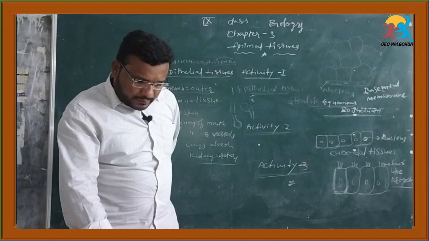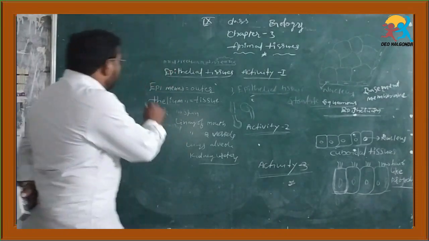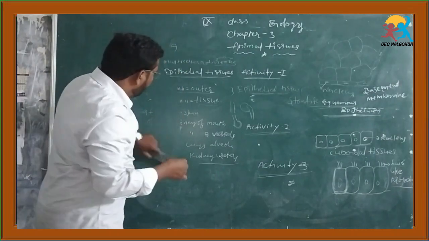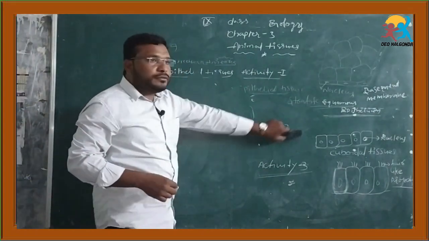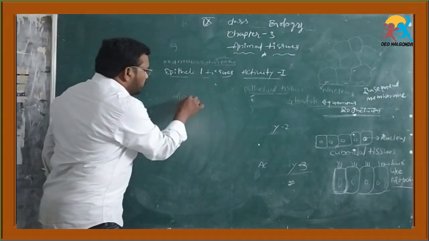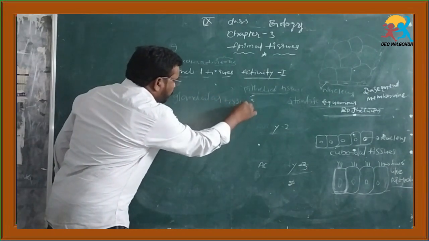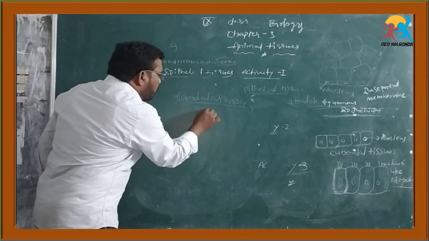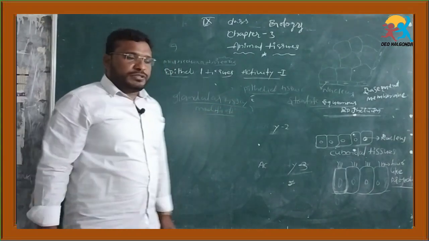Next, you know glandular tissue. Glandular tissue is nothing but modified epithelium tissue.